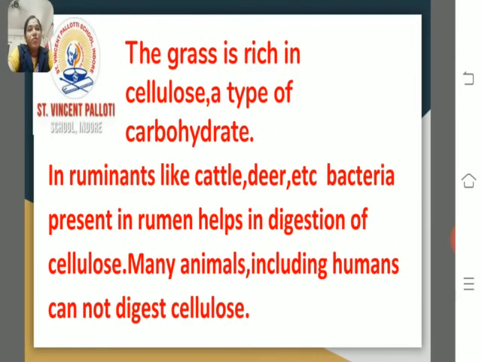The grass is rich in cellulose, a type of carbohydrate. Ruminants like cattle, deer, etc. have symbiotic bacteria present in the rumen that help in the digestion of the cellulose.